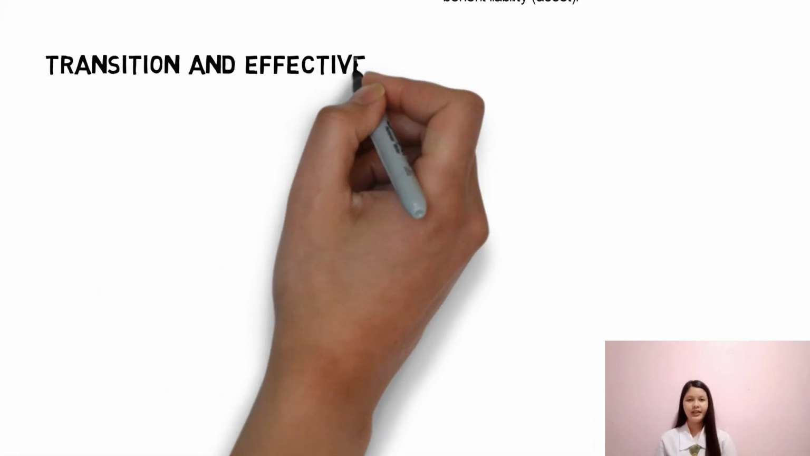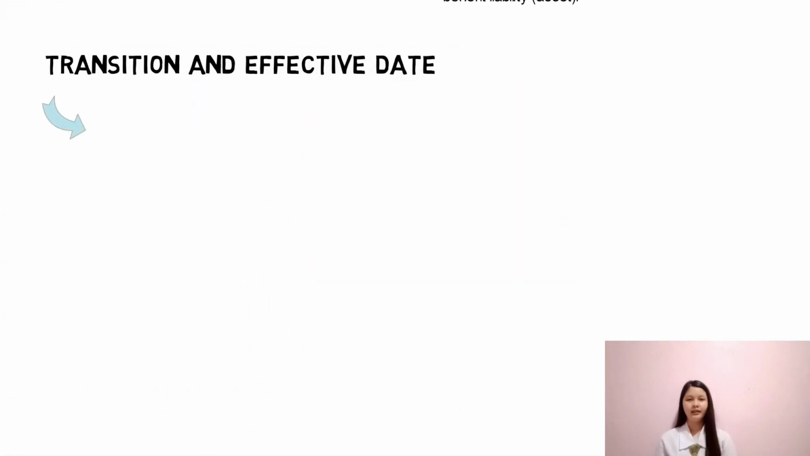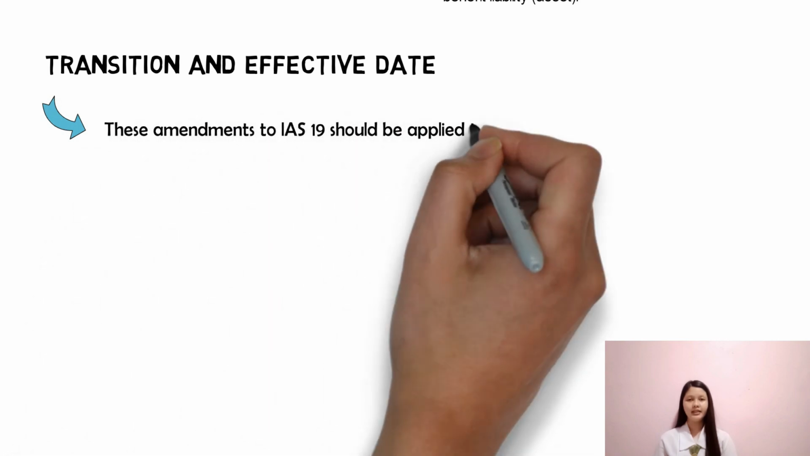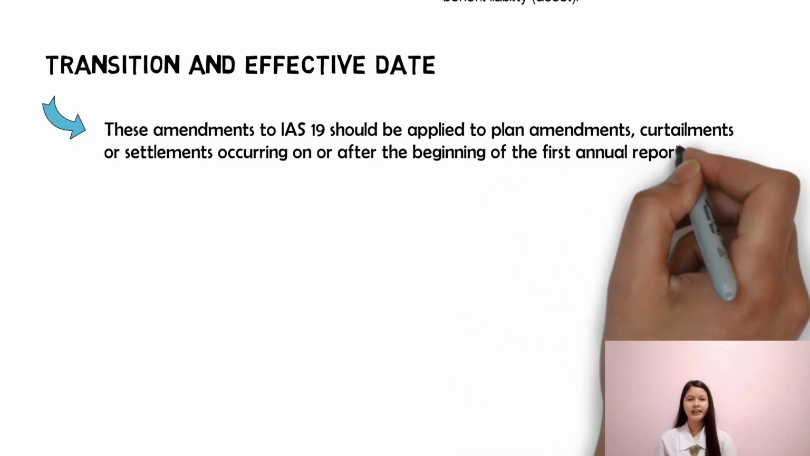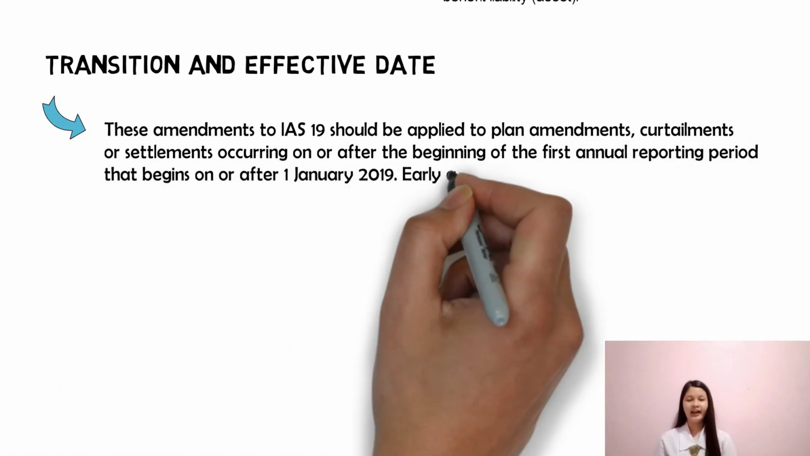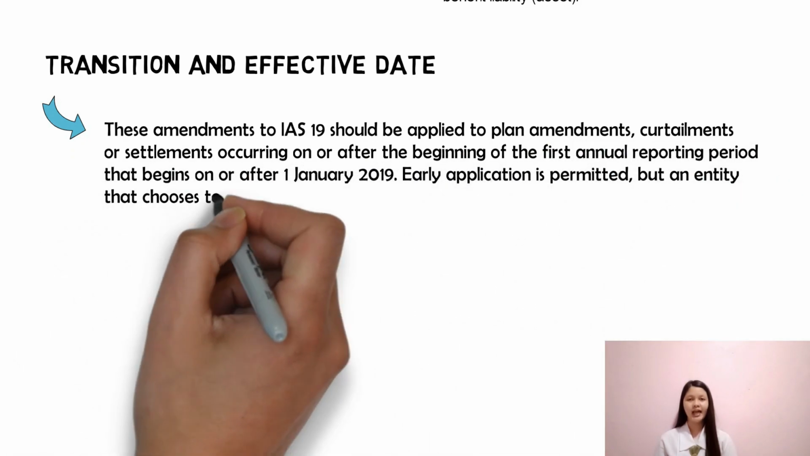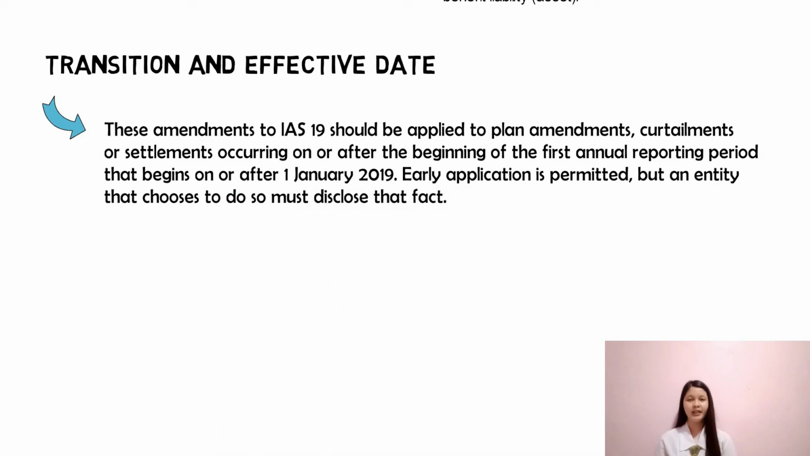Transition and effective date of the amendments. These amendments to IAS 19 should be applied to plan amendments, curtailments, or settlements occurring on or after the beginning of the first annual reporting period that begins on or after January 1, 2019. Early application is permitted, but an entity that chooses to do so must disclose that fact.